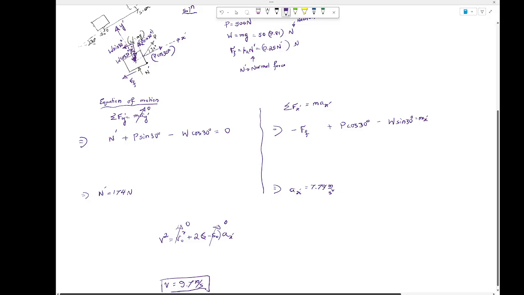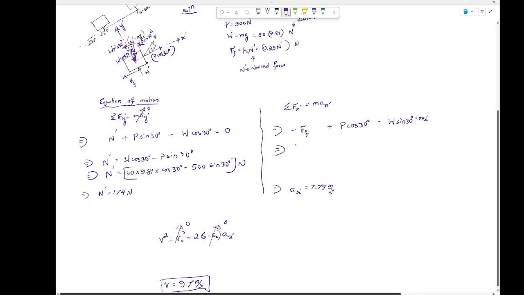Okay. So obviously, left part, let me start to finish. n prime would become w cos 30 minus p sine 30. And then you're going to start to plug the values. So w is 50 multiplied by 9.81 multiplied by cos 30 minus p, which is 500 sine 30, and this whole thing is in Newton. Okay, and that is your n prime.